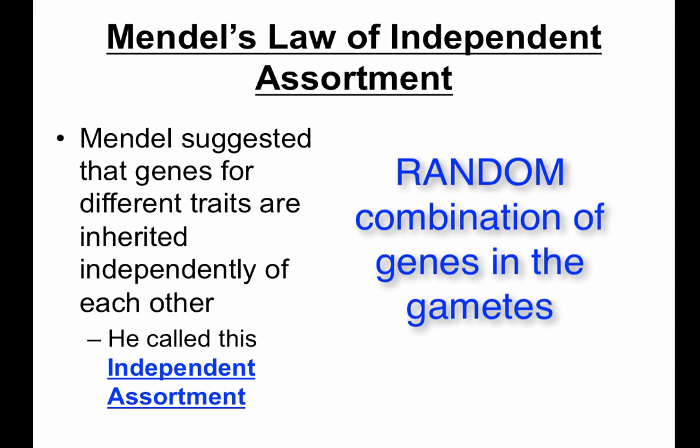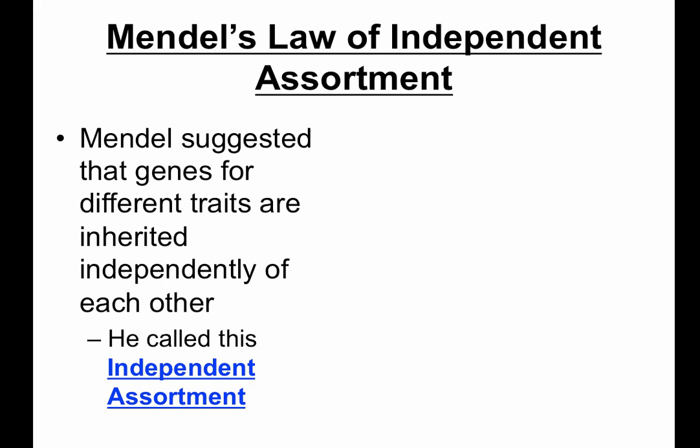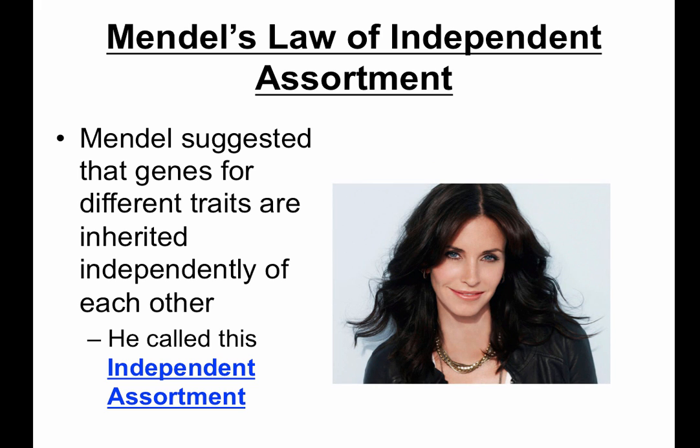For example, just because it's common that individuals who have blue eyes also have blonde hair, that's not always the case. Like Courtney Cox. She has blue eyes and brown hair. This is because the genes for eye color and hair color are inherited independently of each other, hence independent assortment.